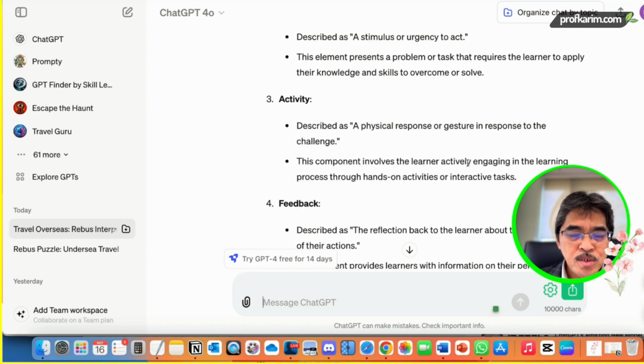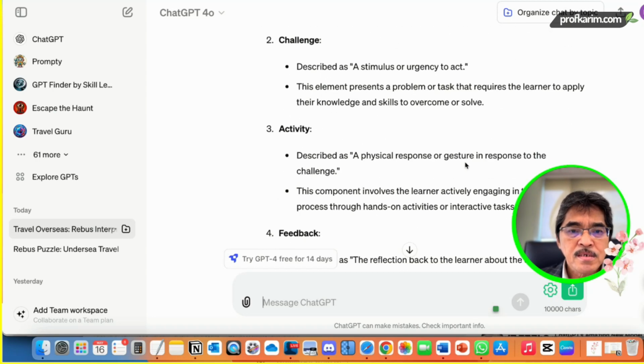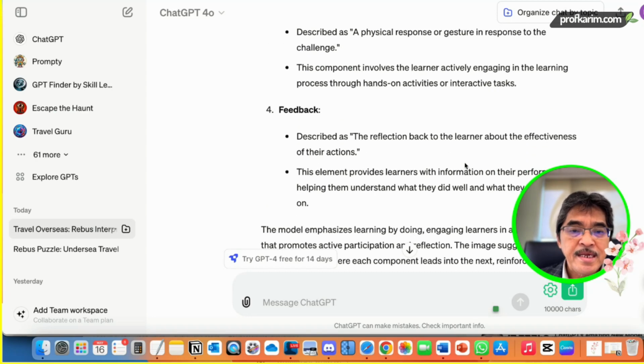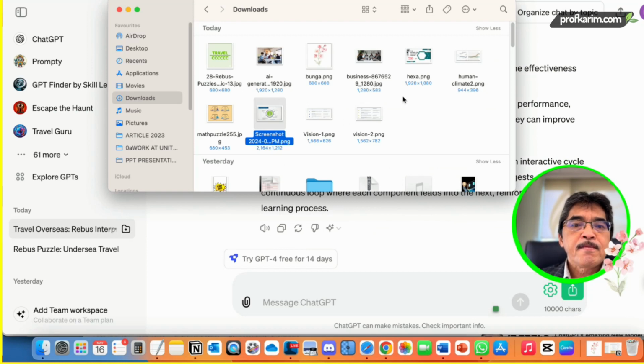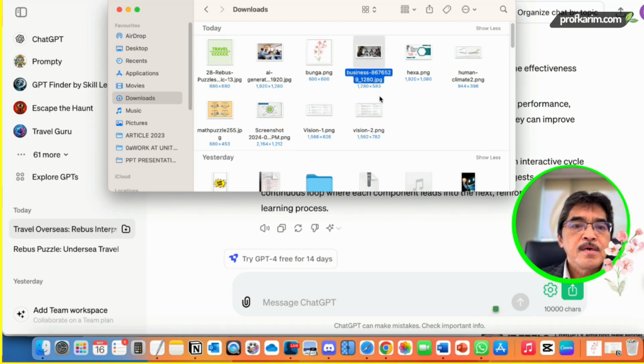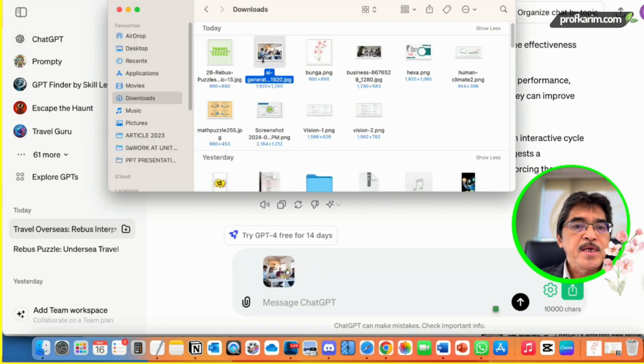And in this case, it looks correct, and it interpreted correctly. All right, let's try another one. I have a picture here. Maybe this one or this one, I don't know. Okay, just take this one. What is this image?